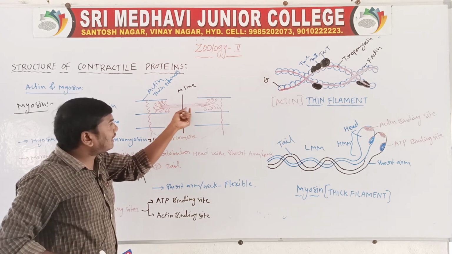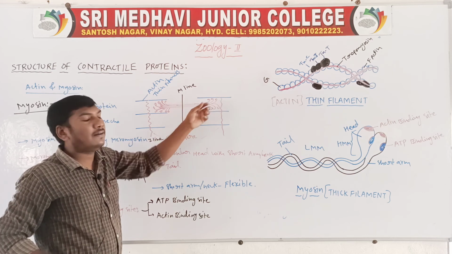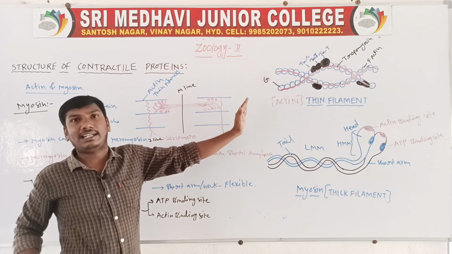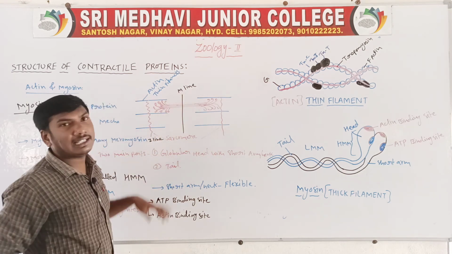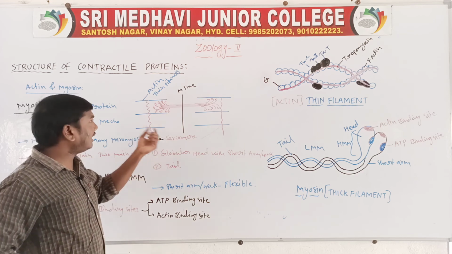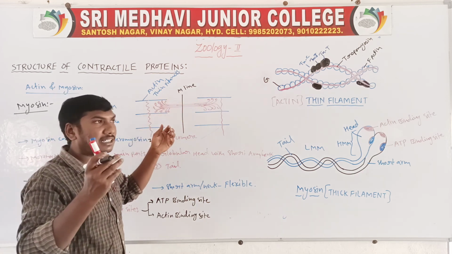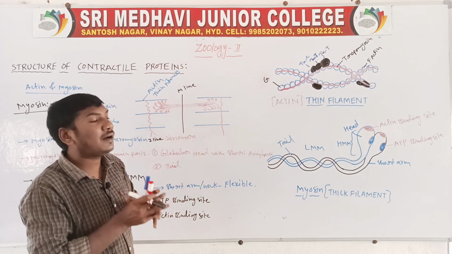The thick filaments contain heads and tails. This region is the tail, and this is the head. Half of the meromyosin is present on one Z line side, and half on the other Z line side. These heads bind to the thin filaments, and the thin filaments move, helping the contraction of muscle.